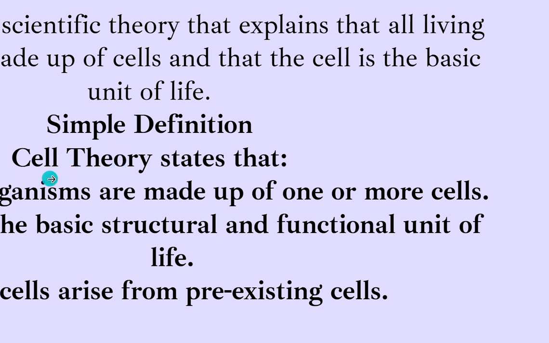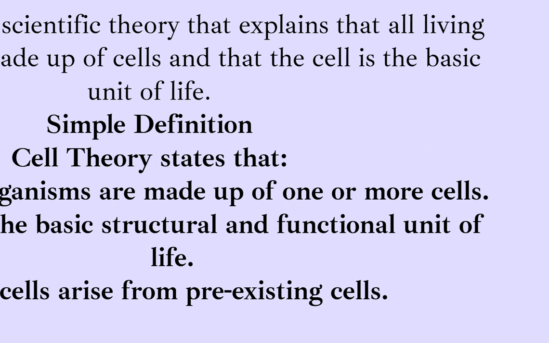And based on this, the cell theory said that all living organisms are made of one or more cells. In this universe, we have living organisms, and every living organism will be made of a cell. Either the living organism will comprise a single cell or its body will be comprised of more than one cell.